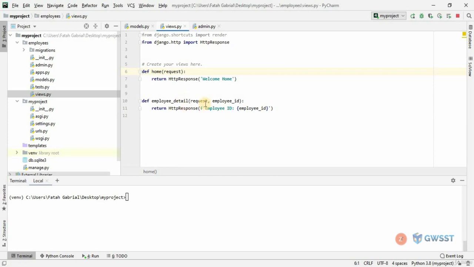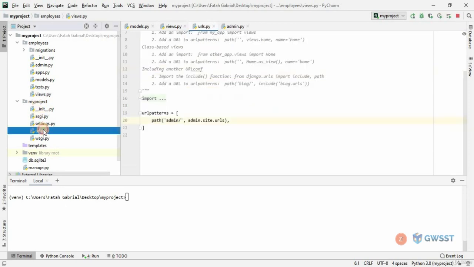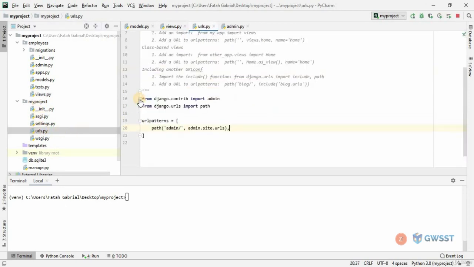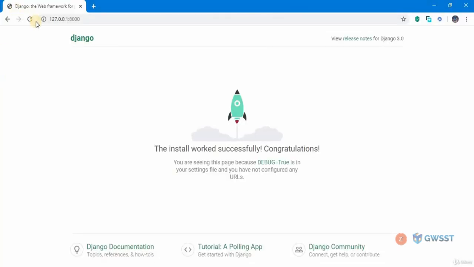Great, now that our views file is ready, we need to make changes to our URLs file. So let's go to my project and go to urls and expand this. I can see that we have the URLs here and this is the admin which is currently working. If I get to my browser and hit refresh, you can see this is the home page. I'm going to change the home page view to the one we created. Let's get back to our IDE.